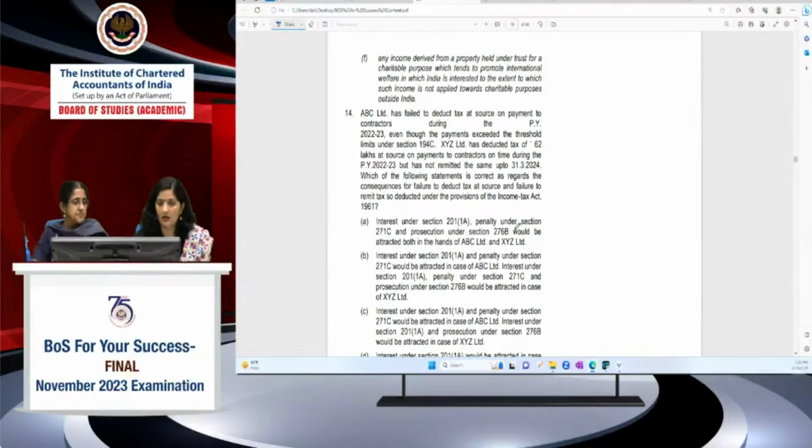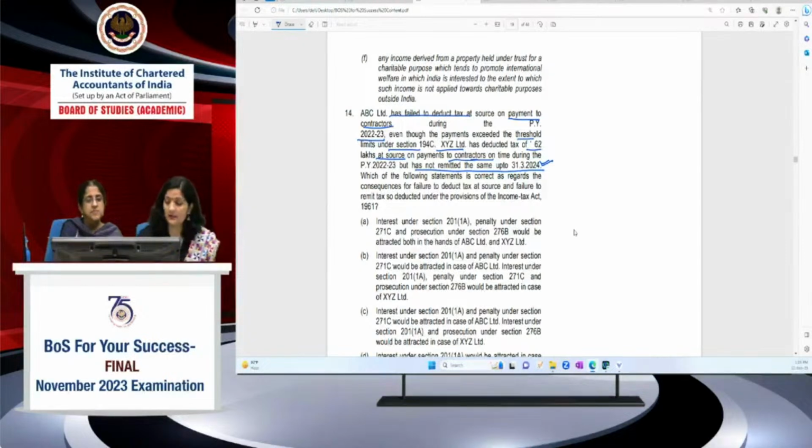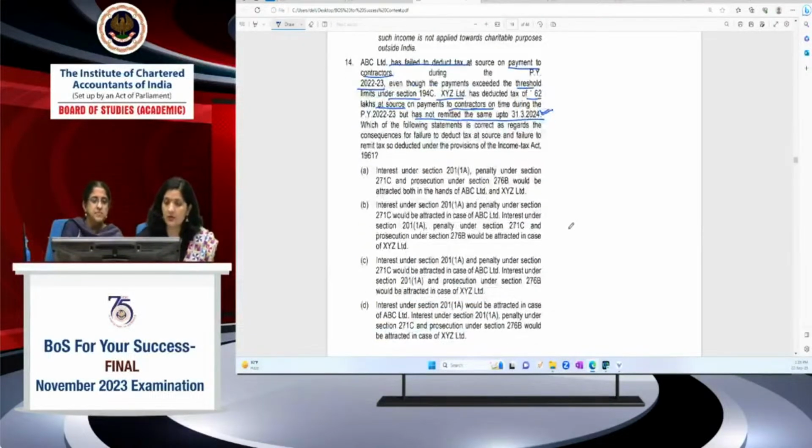Yes. In this question, ABC Limited has failed to deduct TDS on payment to a contractor during the previous year 22-23, even though payments exceed the threshold limit. So 194C is attracted, but they failed to deduct it. Or another entity, XYZ Limited, has deducted tax of rupees 62 lakhs on payments made to contractors on time, but has not remitted the same up to 31/3/24. They have not yet remitted that amount. So which of the following statements, given in the options, would be attracted?